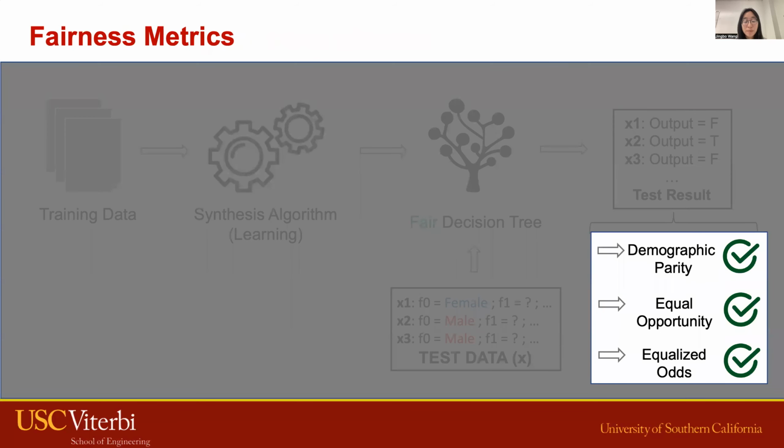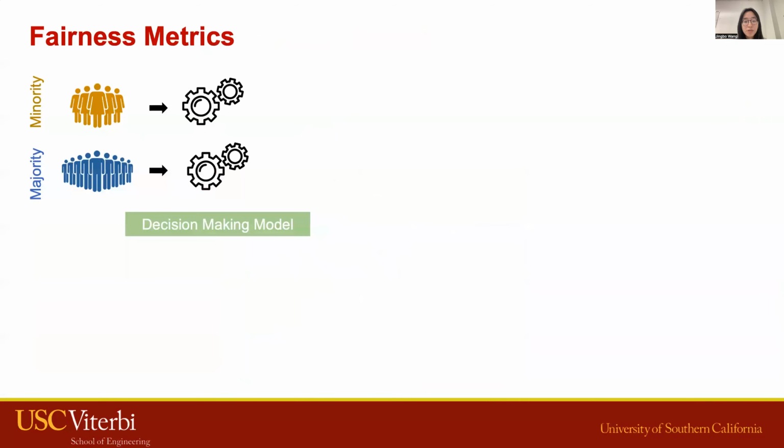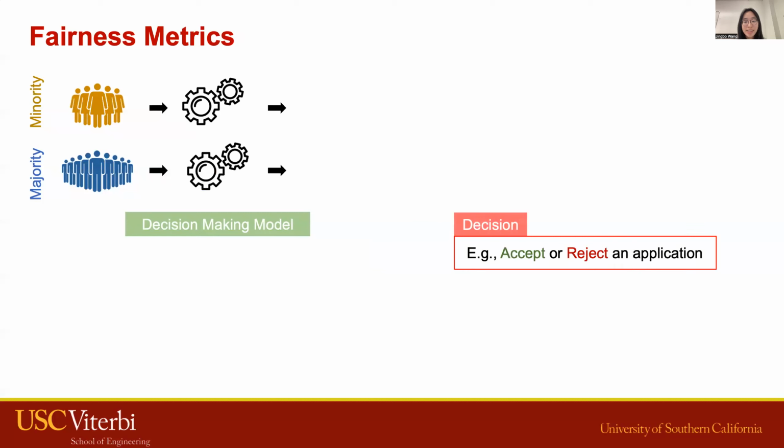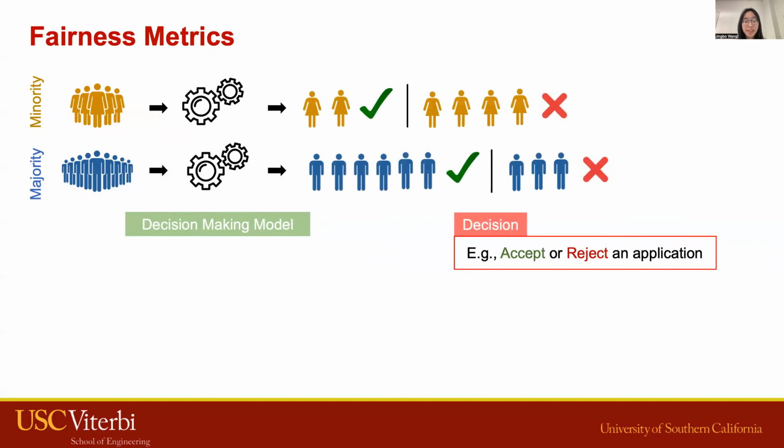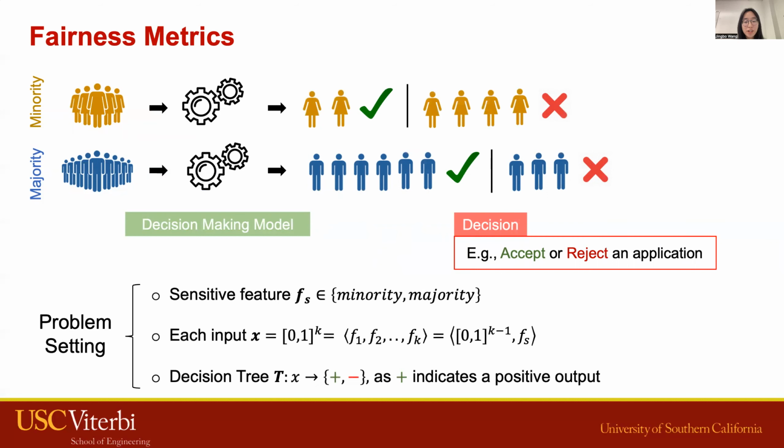Next, I'm going to give a brief background on fairness. Assuming that we have a decision-making model with two subpopulations, majority and minority, and they are both being fed to the decision-making model, which decides whether or not to accept an application. And we want to make sure, in this context, the decision-making model is not discriminating against the minority. To formalize this setup, we have a sensitive feature indicating whether they are from the majority or minority. Here, input X is represented by a list of features, and we also define the binary classifier T.